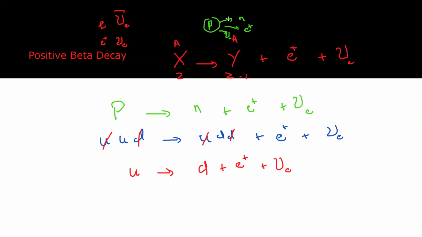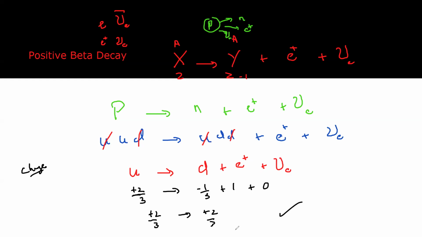Now we check the conservation of the charge. This is 2/3 plus 2/3. This is minus 1/3. This is a positron. The positron is the opposite of the electron, so plus 1. And neutrinos do not have a charge. So when you simplify this, it will be plus 2/3 on the right, and it will be plus 2/3 on the left. So it means the charge is conserved.